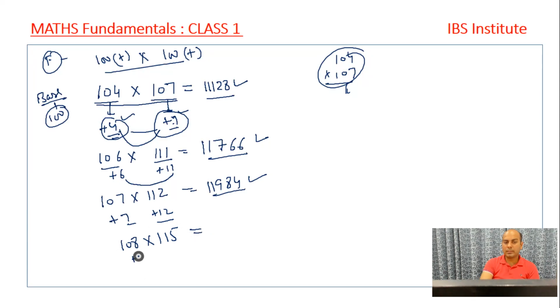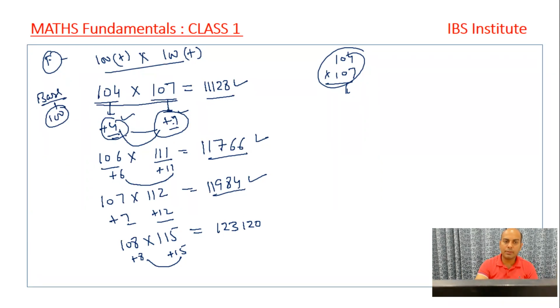It is plus 8, it is plus 15, and 15 plus 8 comes out to be 23. So 100 plus 23 is 123, and 15 into 8, when we multiply, it is 120. So here comes the difference.